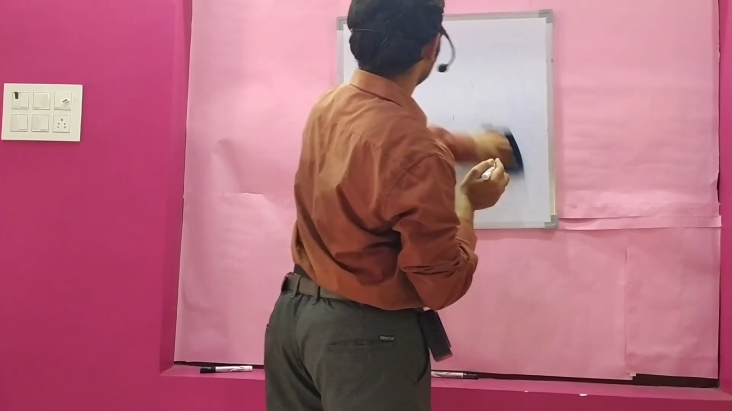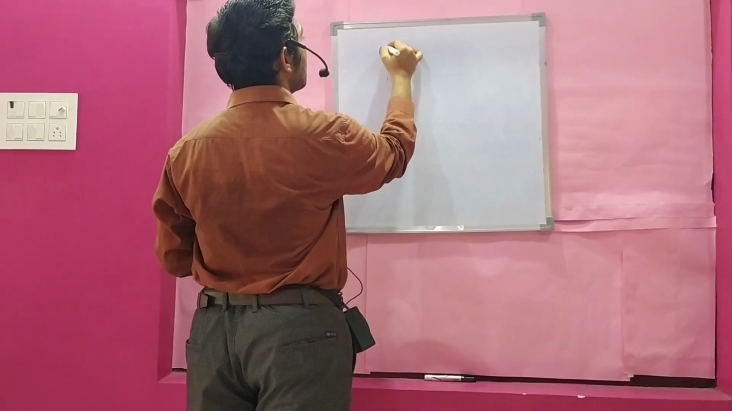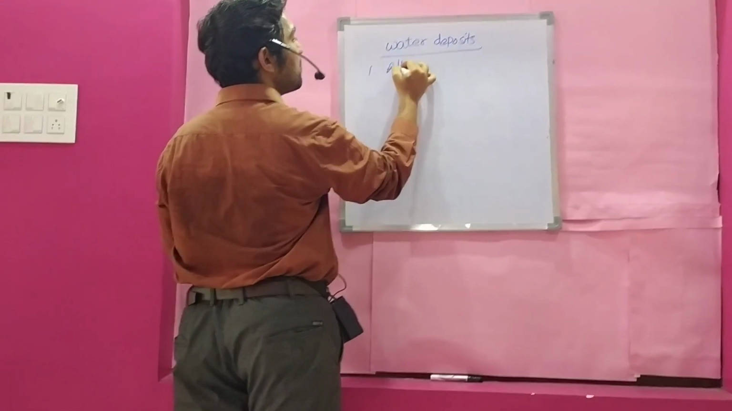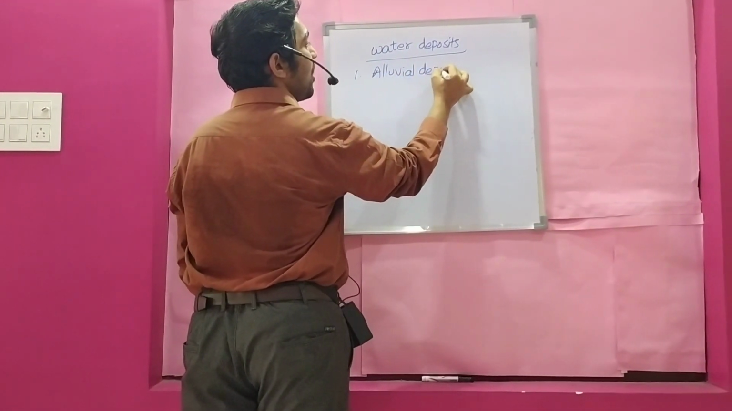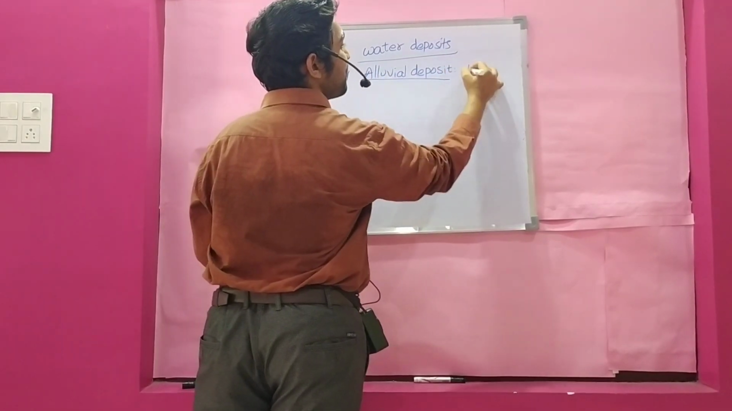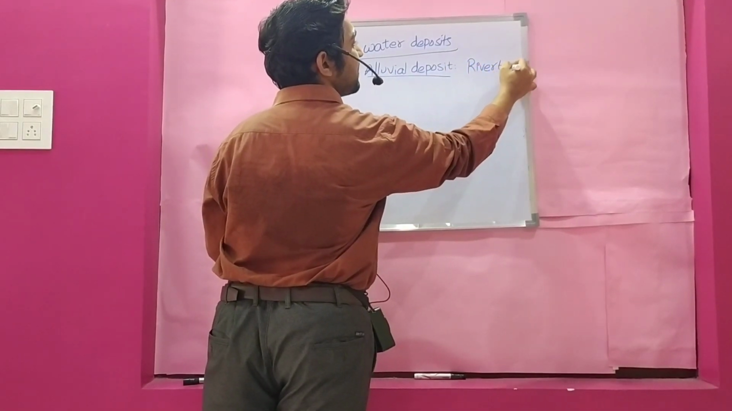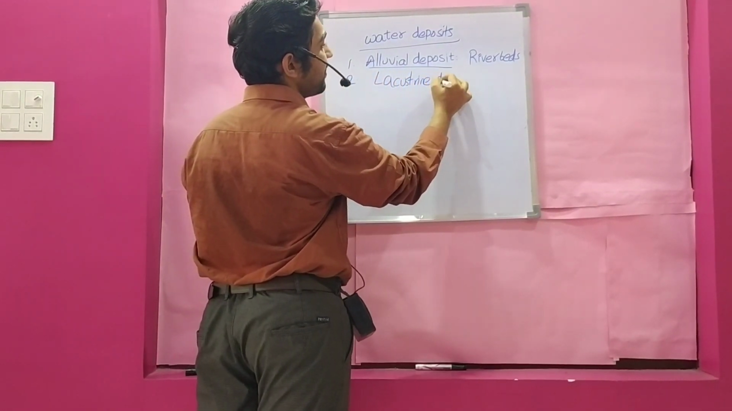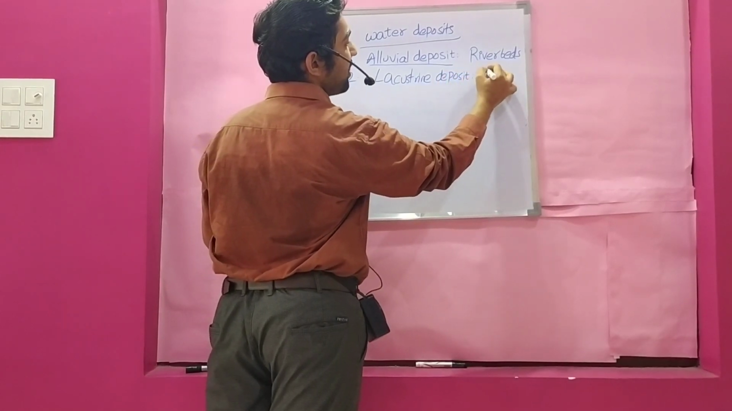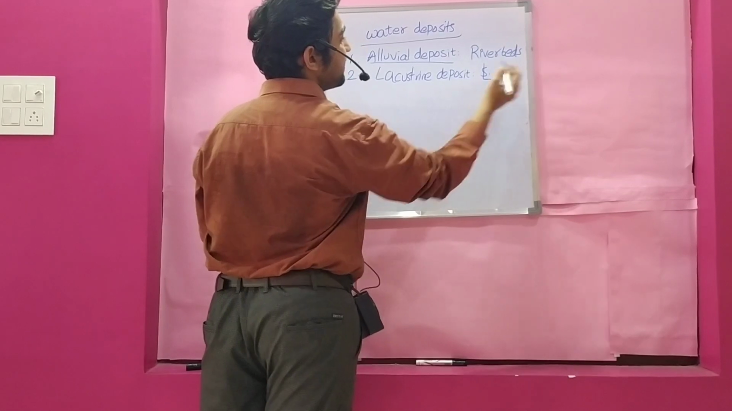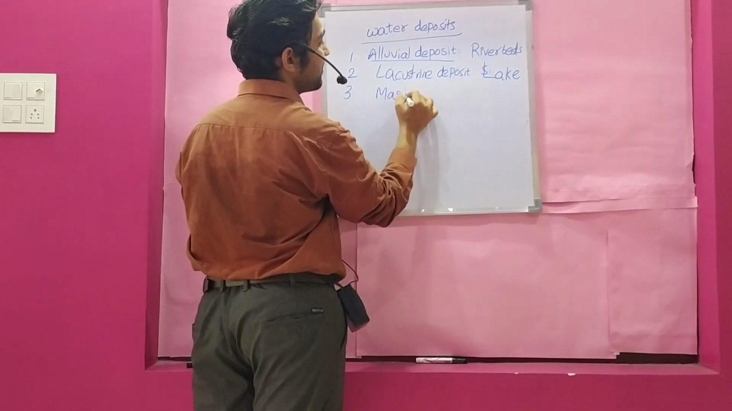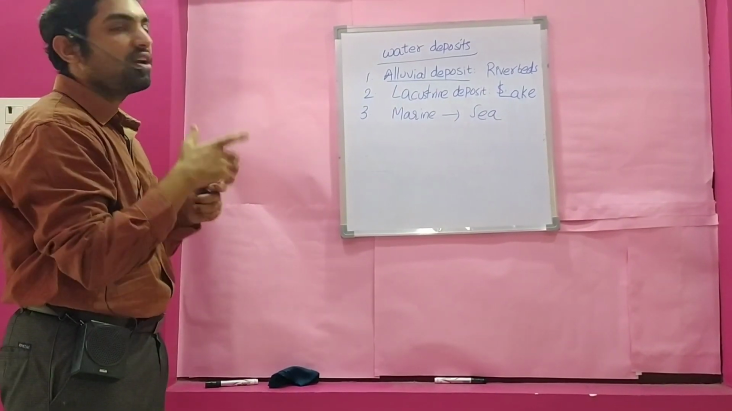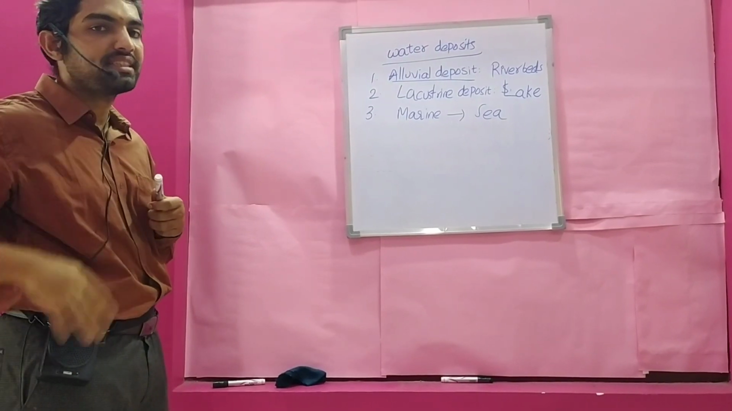Now we can see water deposits. Water deposits are of three types. First one is alluvial deposit. Alluvial deposit means deposit of soils near river beds. Second one is lacustrine deposit. Lacustrine deposit means deposit of soil in the lake, near lake beds. And the third one is marine deposit, that is near the sea. Like that, soils are formed at different places due to the wind and water. These act mainly as transportation agencies.